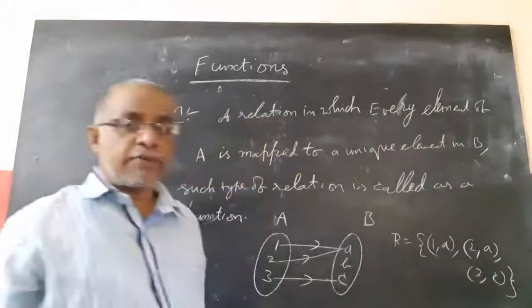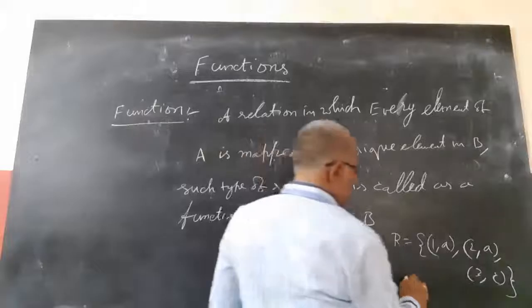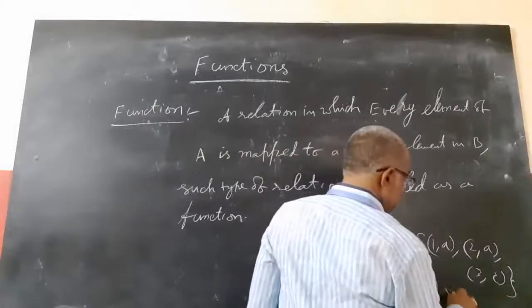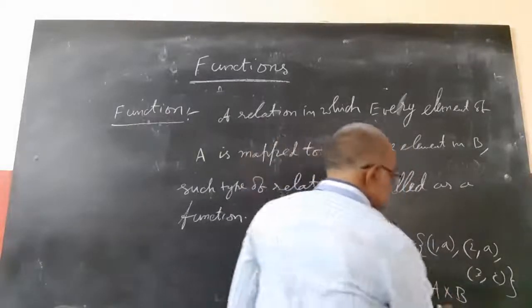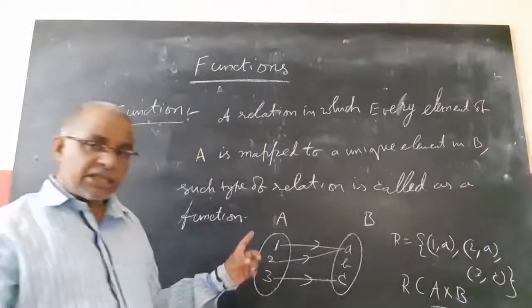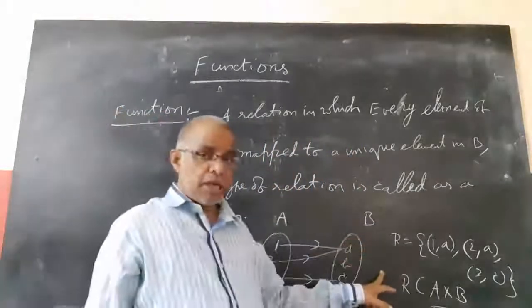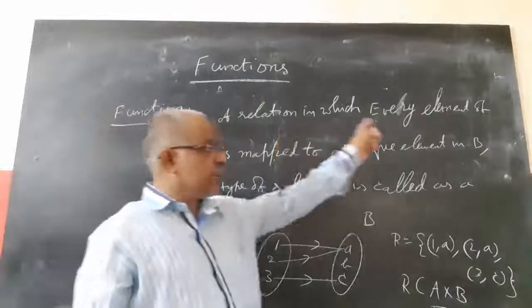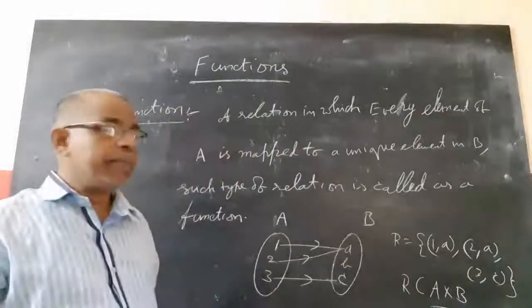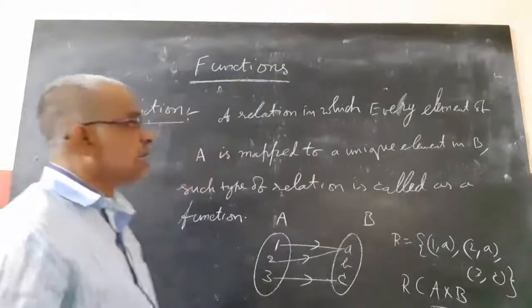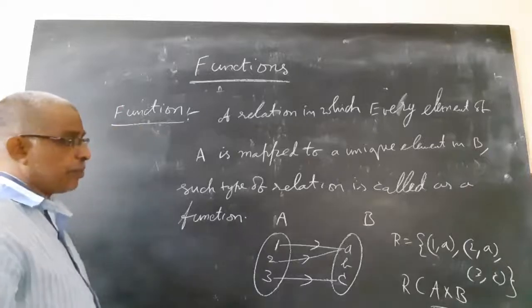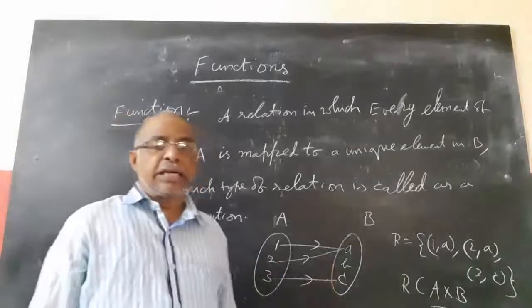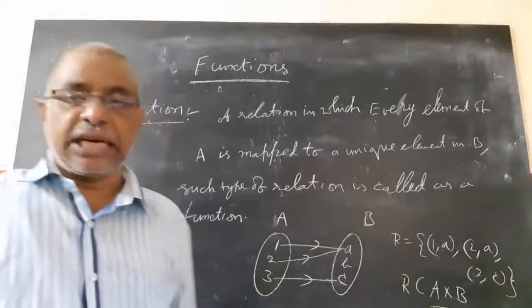Is it not a subset of A cross B? So R is a subset of A cross B. So a function is a relation such that every element of A is uniquely mapped to B. Then it is called a function.